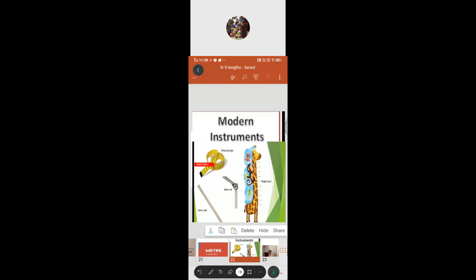Then we'll come to the measuring tape. Can you give me the answer? Who uses this one? Mostly we can see the tailor. Very good, tailor. The tailor will use this tape. Yes, very good.